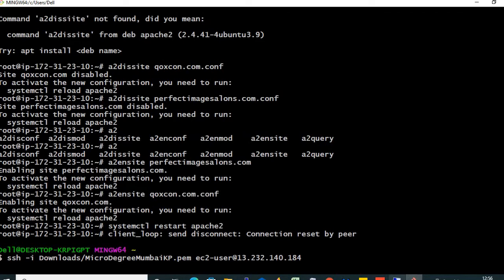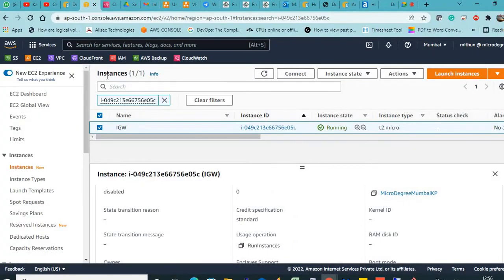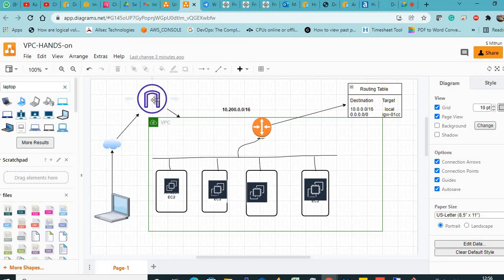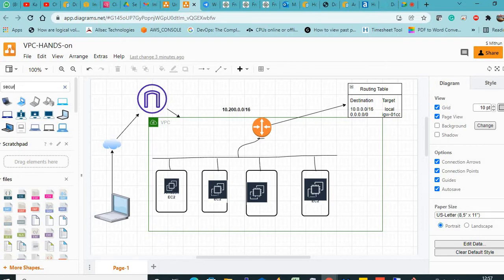But why am I unable to log in? That is because I have not done this. I have not created this. I have not attached this. I have not created an entry in the routing table. That is why I am not able to log in from my laptop to the EC2 instance, even though in the EC2 I have allowed all the security group. Now I will show you what I mean by security group. This is also very, very important.